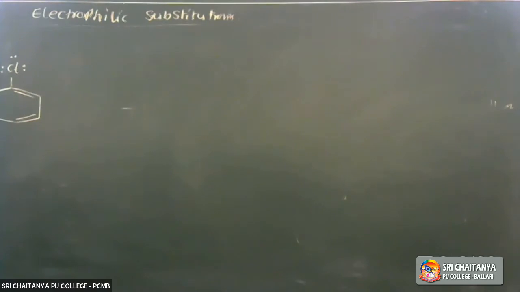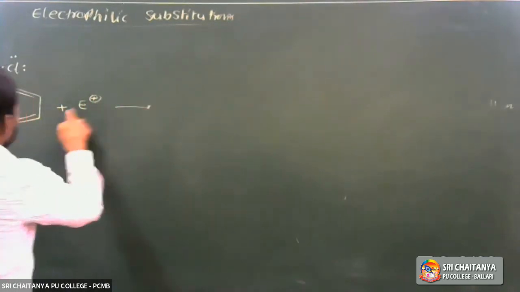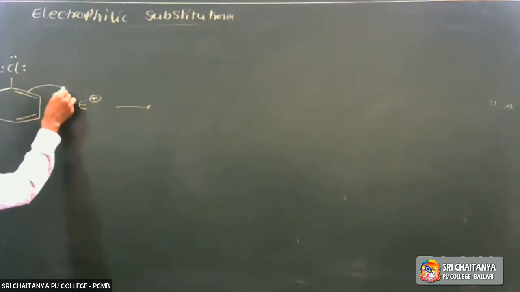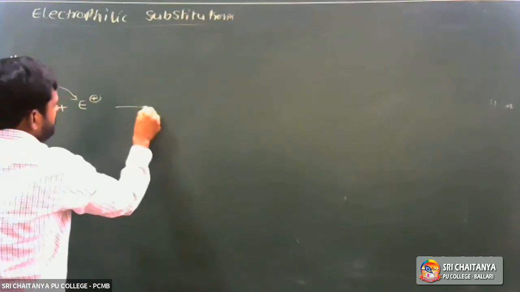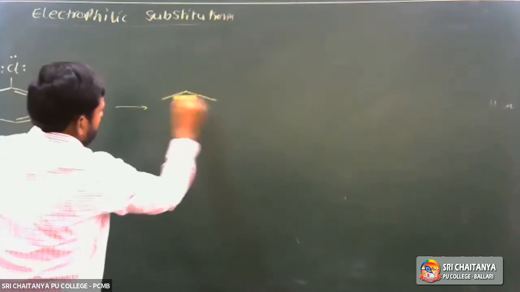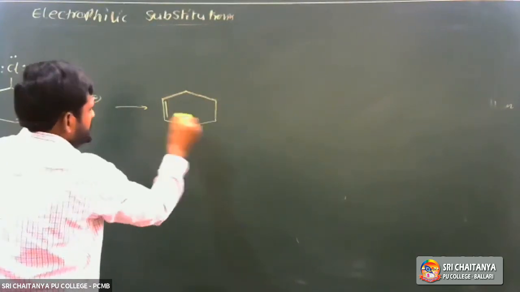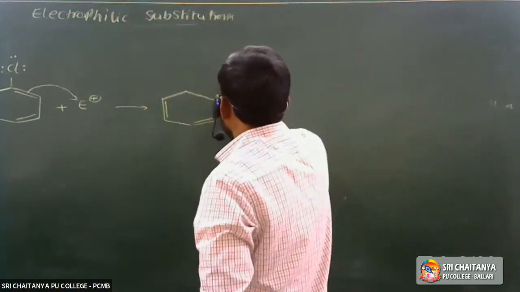So here is electrophilic substitution. This is the electrophile. Electrophile means cation. This electrophile attacks where the electron density is more. So this is the first form. It is a benzene ring with pi bonds, and each carbon is attached with one hydrogen.